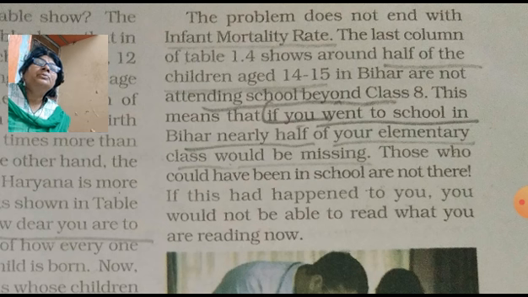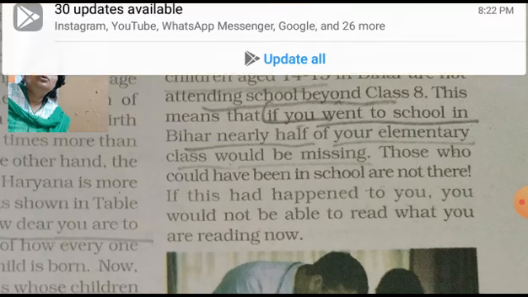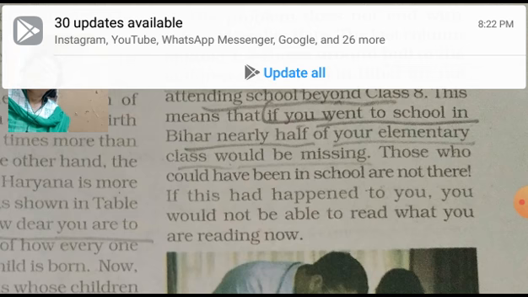Nearly half of your elementary education would be missing in Bihar. Those who could have been in the school are not there. Nominally they are in the school, but actually they are not going to school. So if this had happened to you, you would not be able to read what you are reading now.